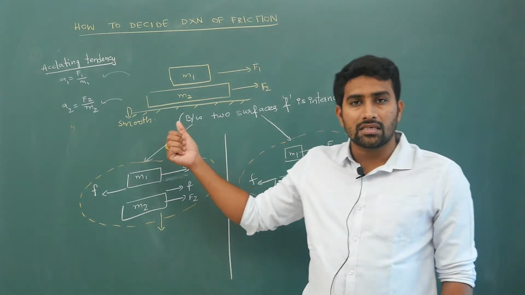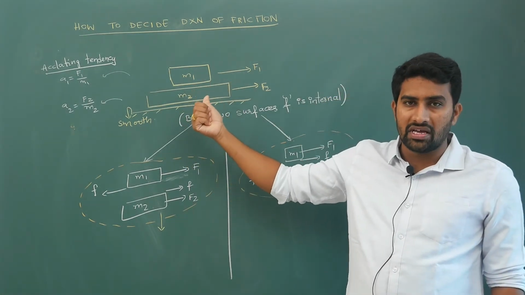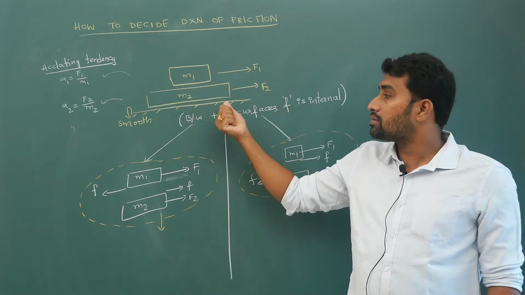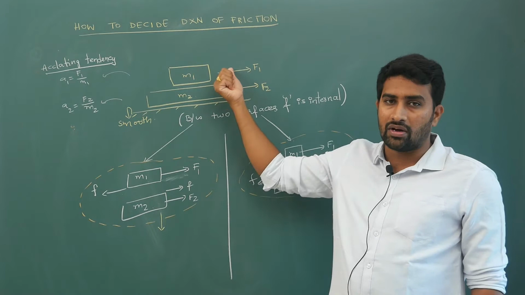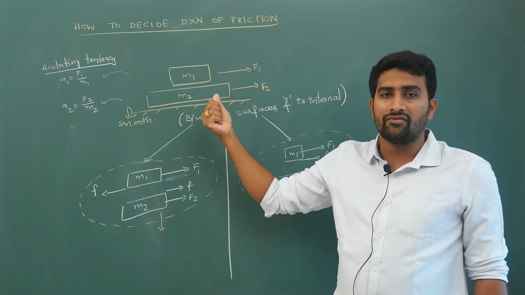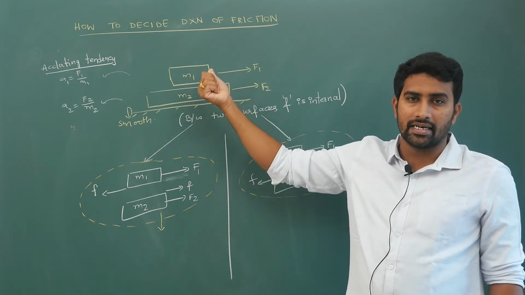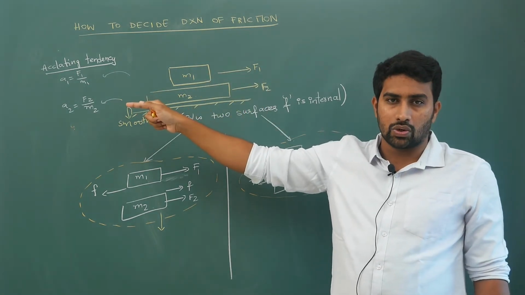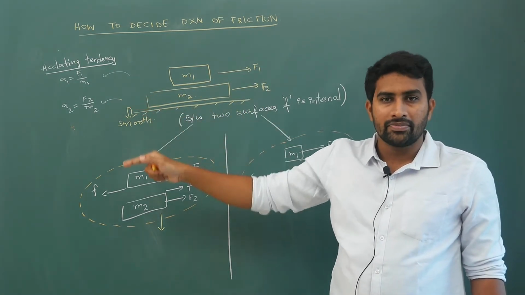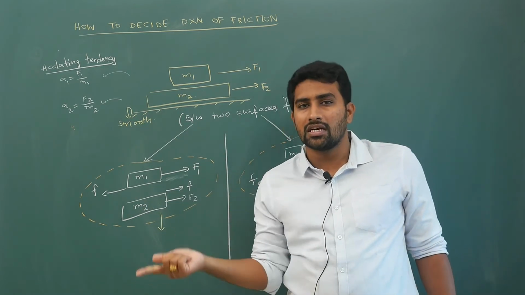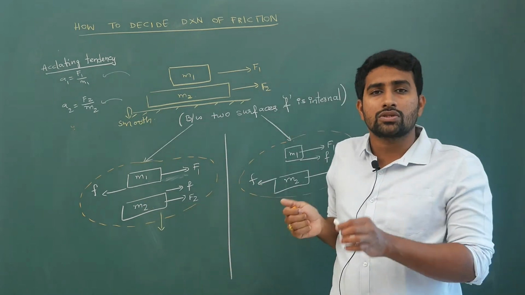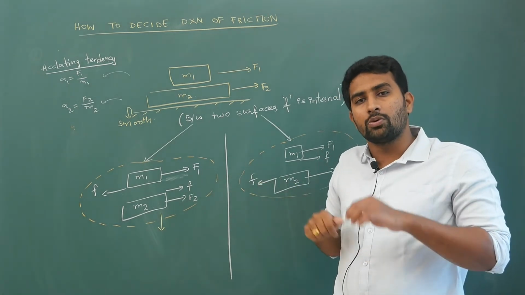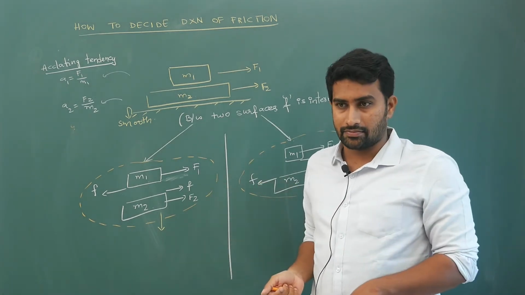So if you look at this, if your F1 by M1 value is big, this has more tendency to accelerate towards the right compared to F2 by M2. If F1 by M1 is big compared to F2 by M2, this has more accelerating tendency. So obviously what will happen? Friction will act in the backward direction to slow it down. Getting my point? Friction opposes relative motion. So whichever wants to accelerate fast, friction will slow it down. Whichever is moving slow, friction will accelerate it.